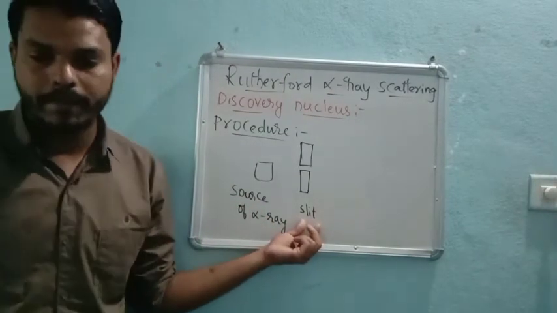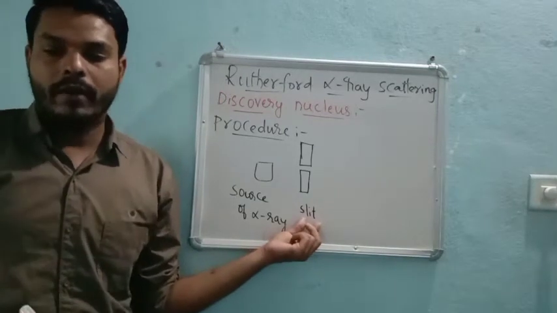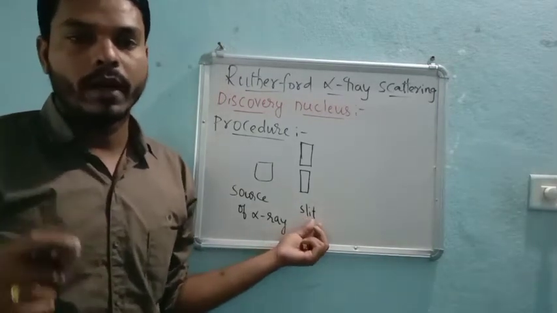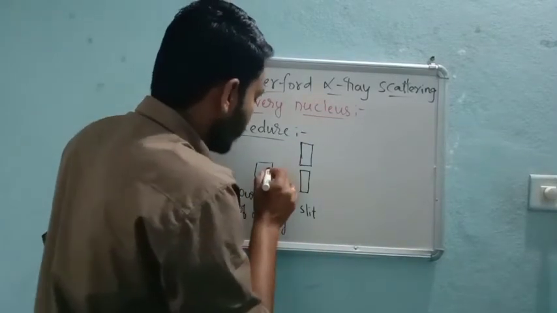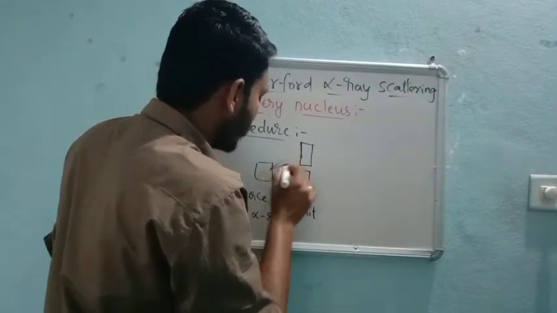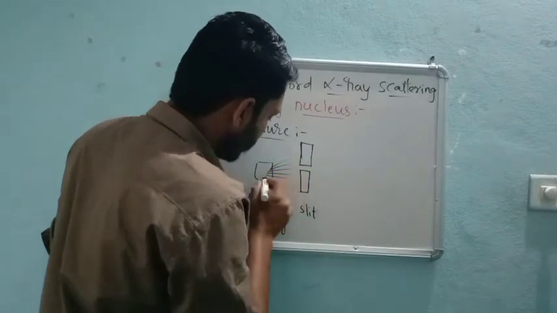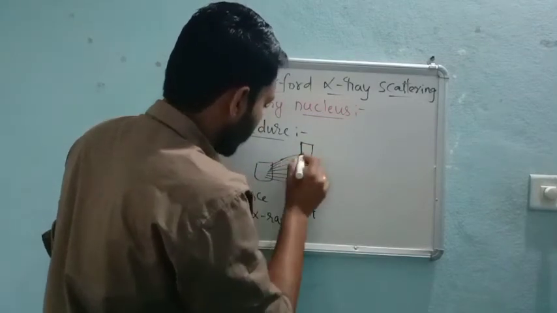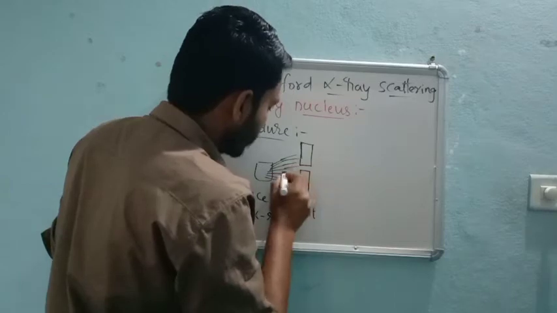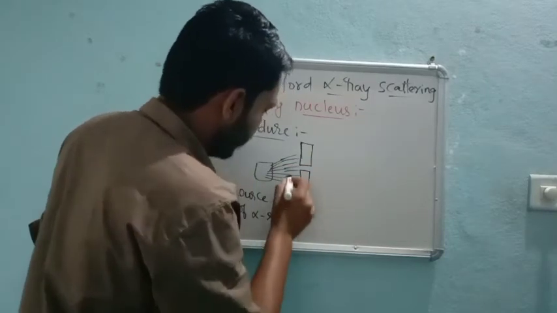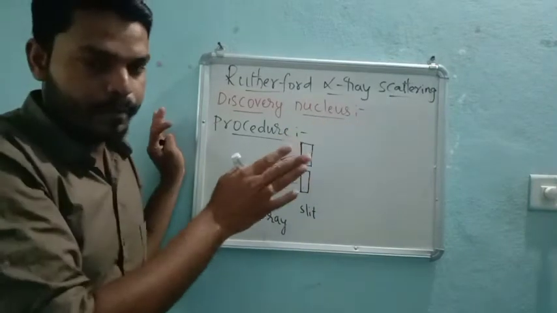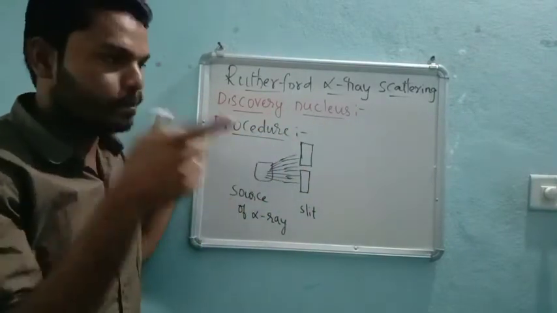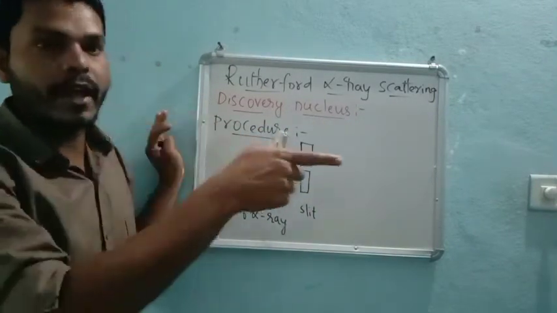It makes the beam of alpha rays travel in a single direction. See here, this source will spread alpha rays like this, but we need the alpha rays to travel in a single direction, just like a beam.